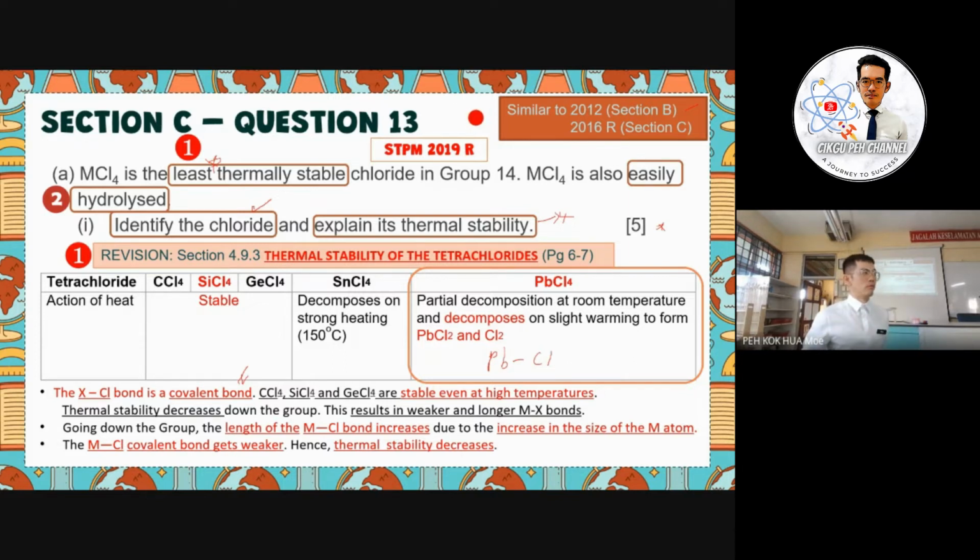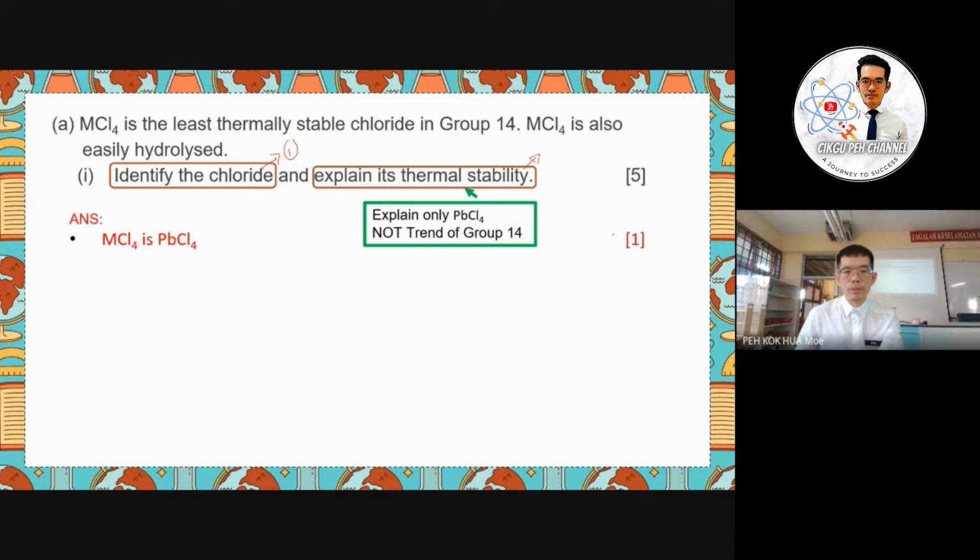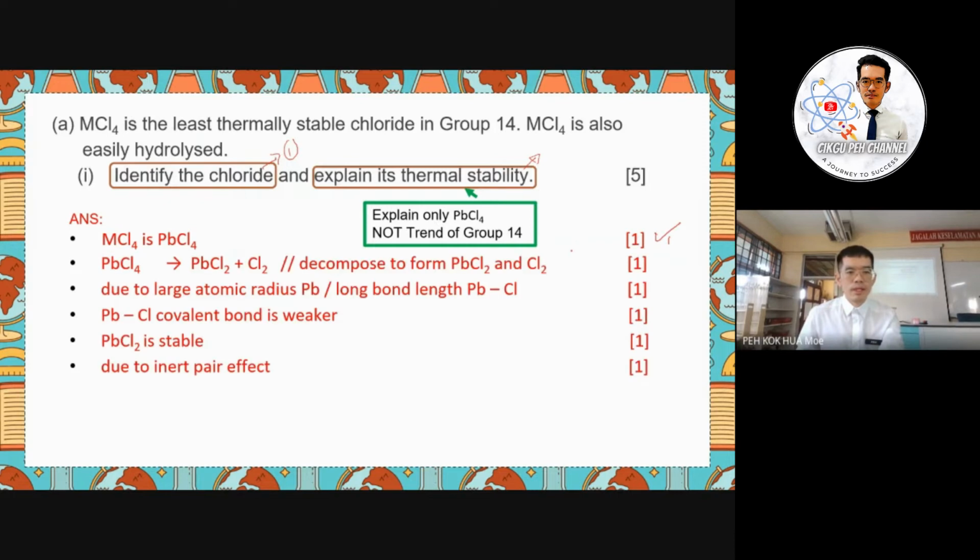This one is regarding our revision. But here, we just need to discuss lead tetrachloride. We don't need to explain overall, not all the elements in group 14. We need to answer as per the discussion. The first mark will be given for the identification of the chloride. The other 4 marks will be for the explanation regarding the thermal stability of lead tetrachloride.